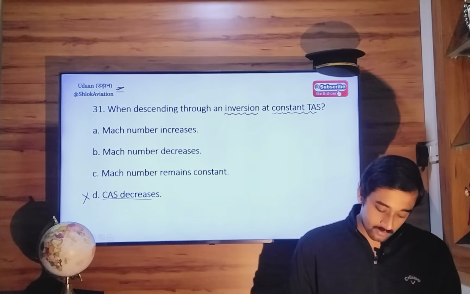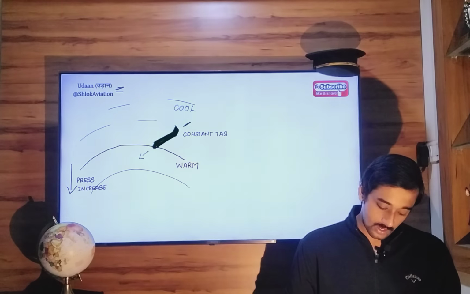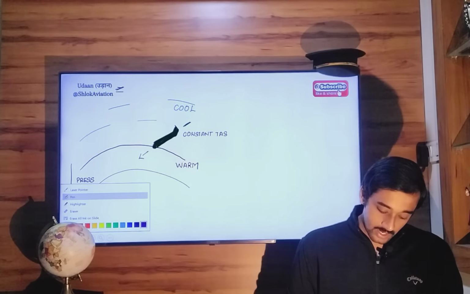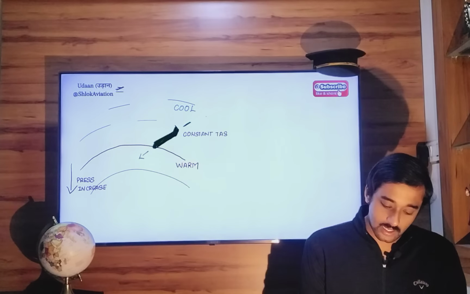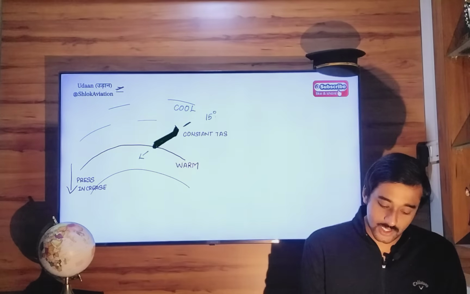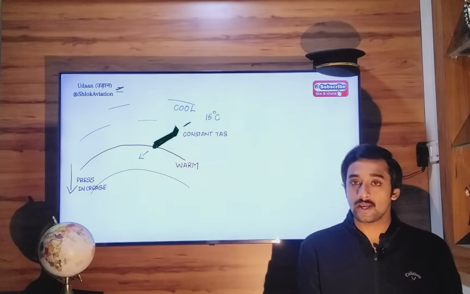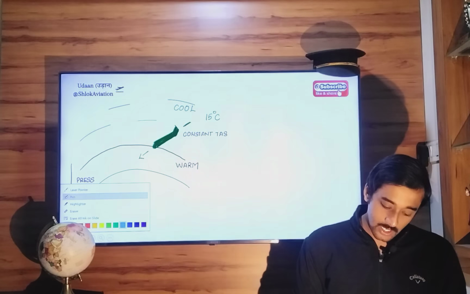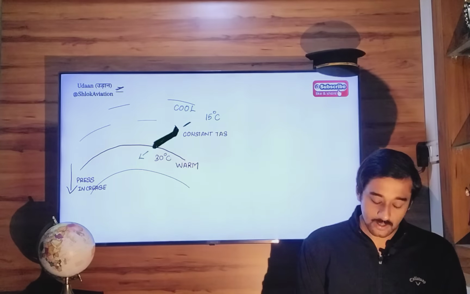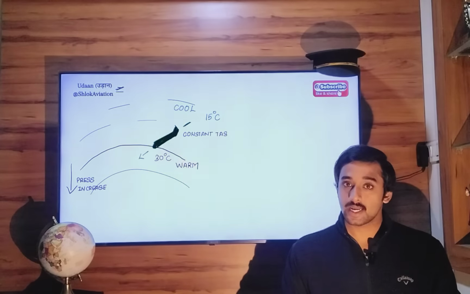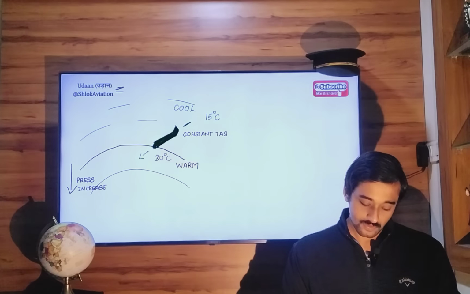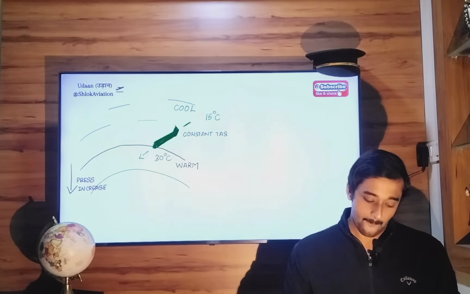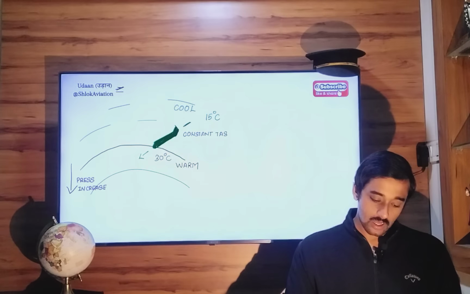Now we are left with Mach number. Let's say you are descending from an altitude where the temperature was 30 degrees Celsius to an altitude where the temperature is colder, 15 degrees Celsius.